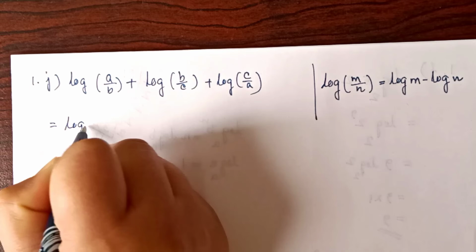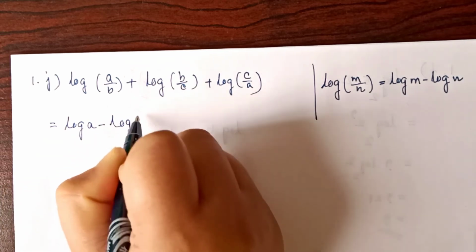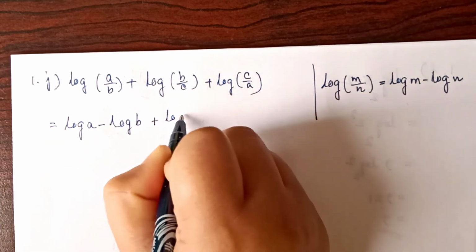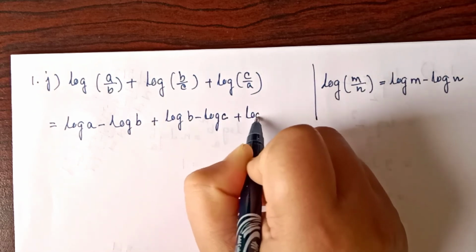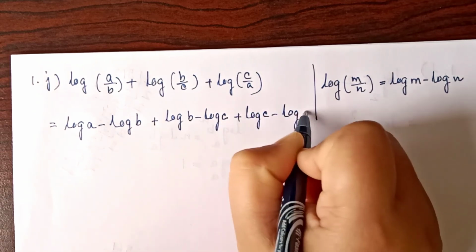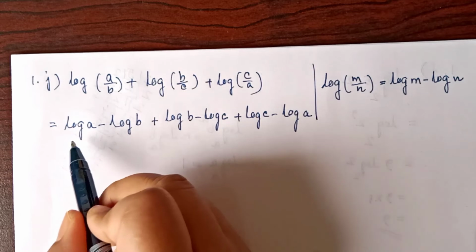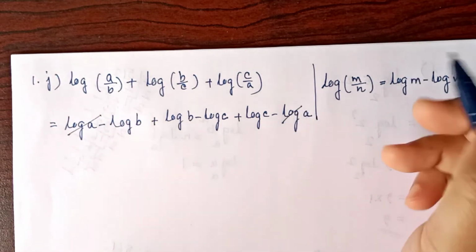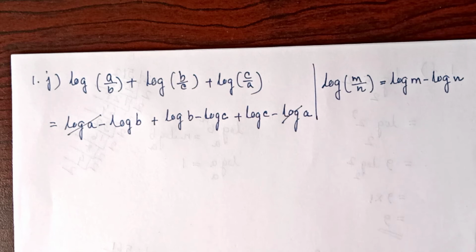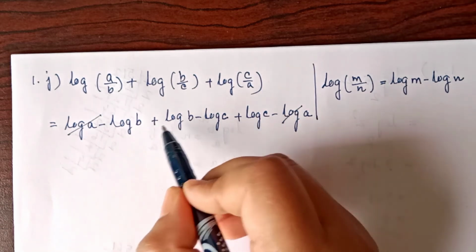So we can write down log a minus log b. Then for this second value log b minus log c. Then log c minus log a. Now you can clearly see that log a is present, minus log a is present. So we can cancel the value. Then minus log b, log b.